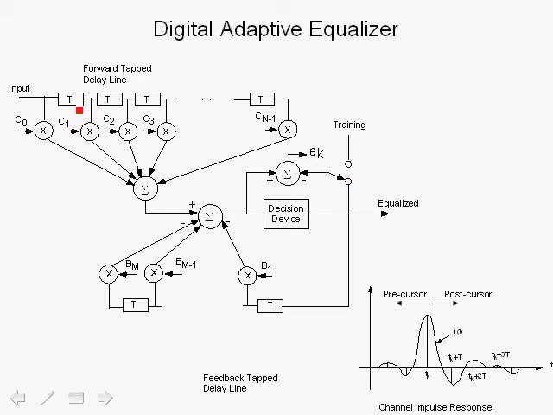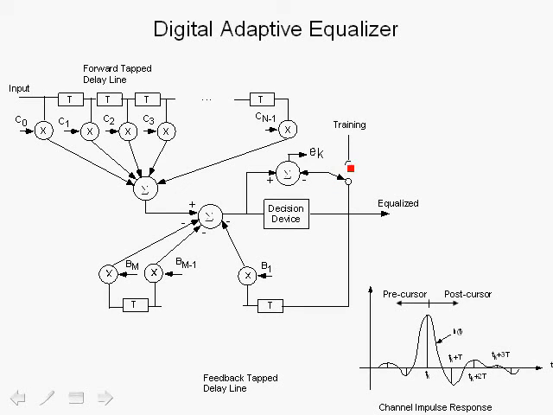Now, one of the issues with this architecture is the fact that the forward tap delay line would need initial training in order to converge to the equalized symbols. So in this kind of architecture, typically the transmitter will send to the receiver a known sequence, that is a sequence known to the receiver. So initially when inputs are being received, the receiver knows exactly what was sent by the transmitter, and this switch here goes to this position.